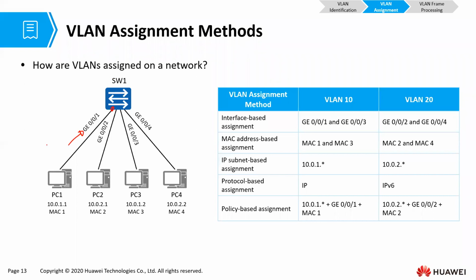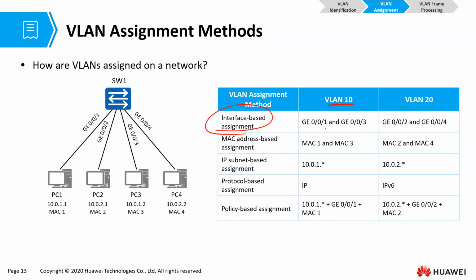That is for interface-based VLANs, where you go to interface gigabit Ethernet 0/0/1 and say that interface is in VLAN 10. Then you go to 0/0/2 and say that interface is in VLAN 20. So it is interfaces that assign frames to particular VLANs. That one is called interface-based assignment.